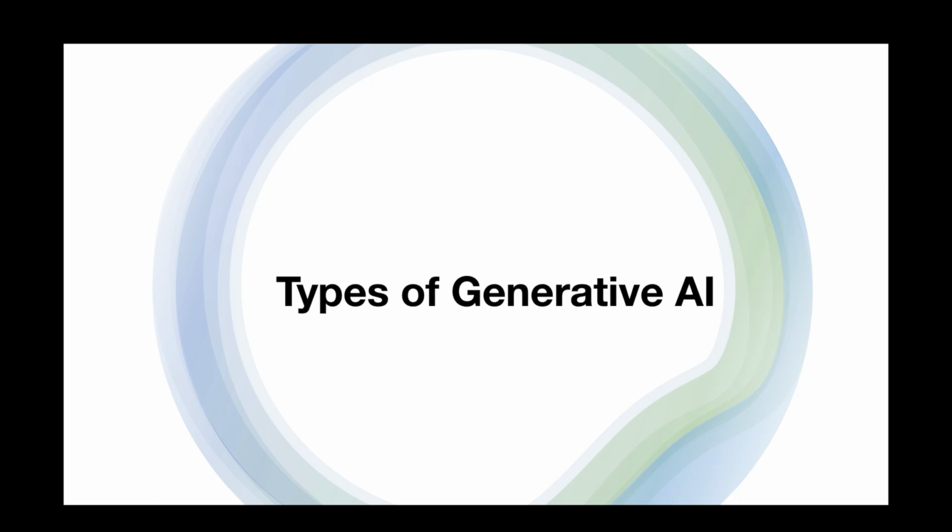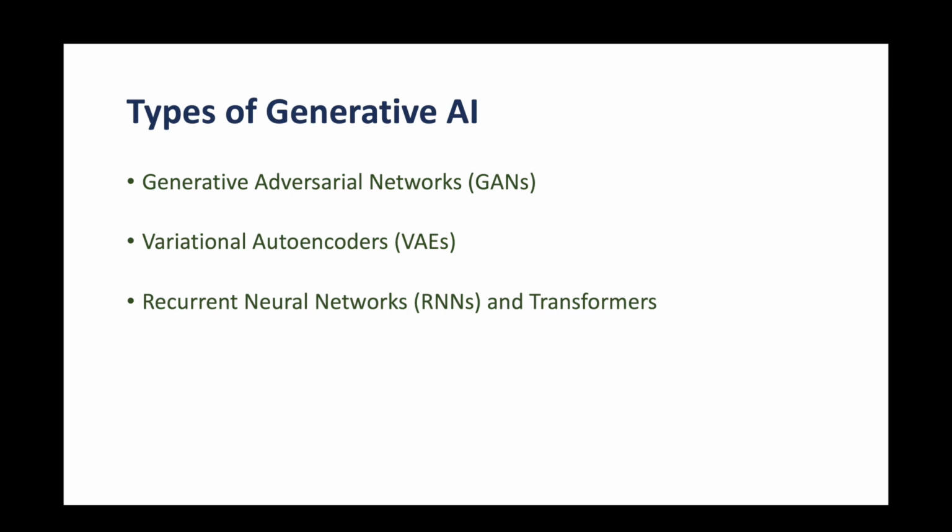Types of generative AI. The first one that we'll look at is Generative Adversarial Networks, GANs. Generative Adversarial Networks are a class of generative models introduced by Ian Goodfellow and his colleagues in 2014. GANs consist of two neural networks, a generator and a discriminator.